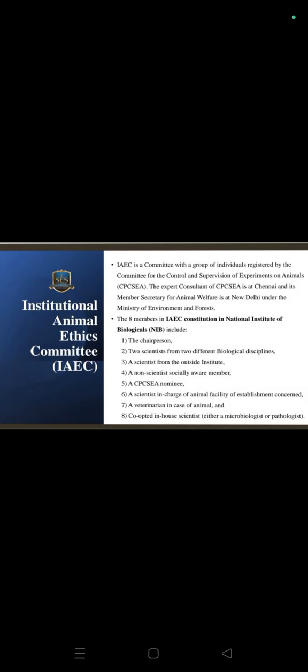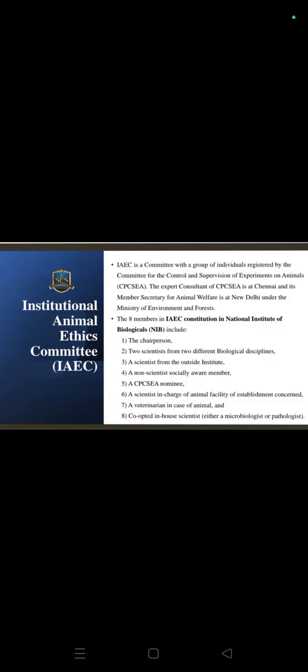The Institutional Animal Ethics Committee. The Institutional Animal Ethics Committee is a committee with a group of individuals registered by the committee for the control and supervision of experiments on animals. The expert consultant of CPCSEA is at Chennai and its member secretary for animal welfare is at New Delhi, under the Ministry of Environment and Forests.